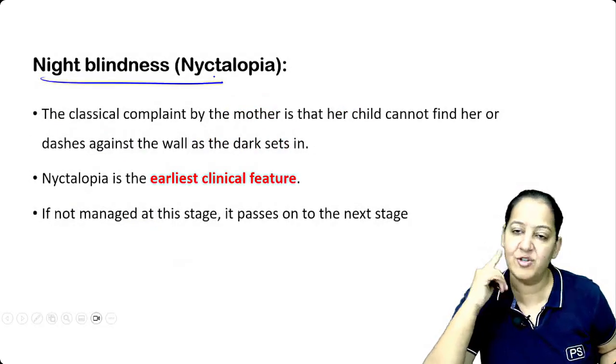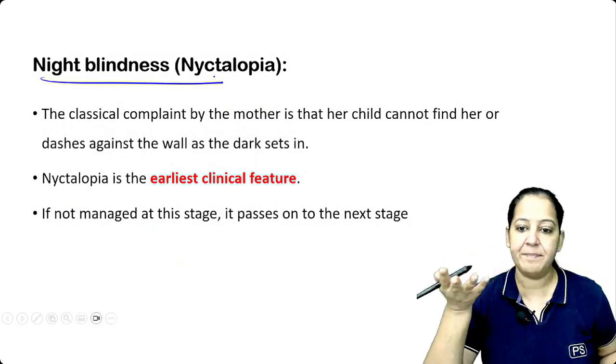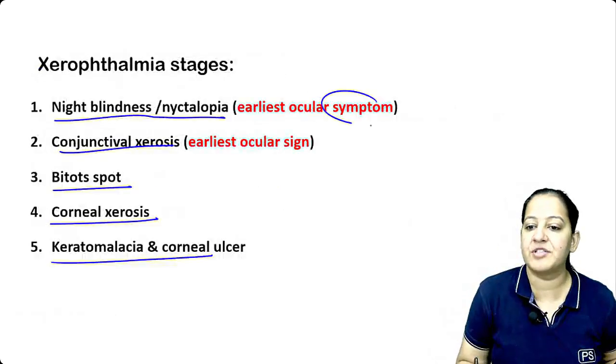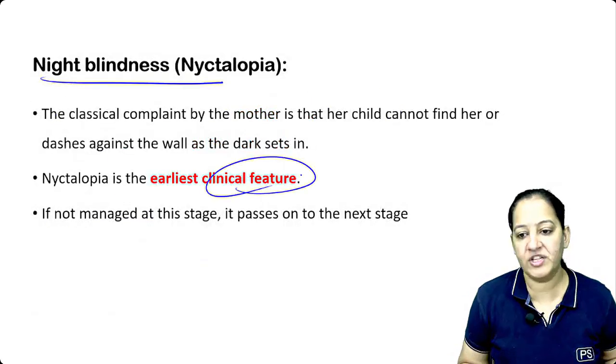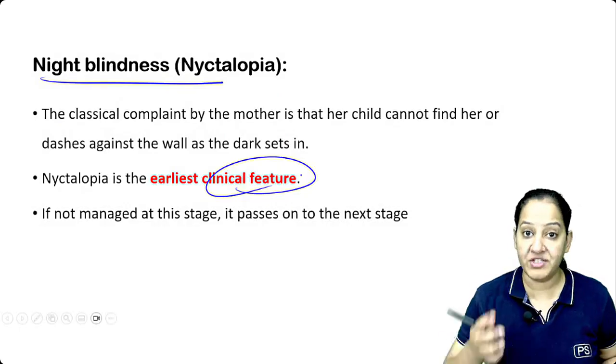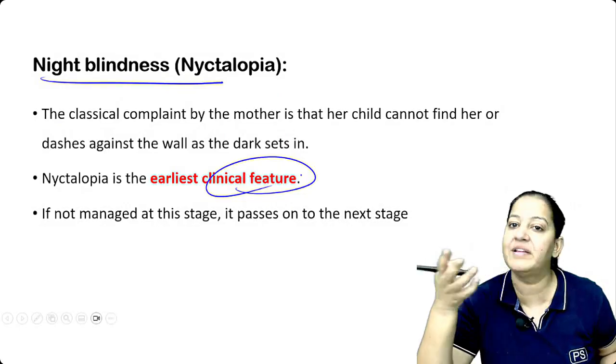Nyctalopia, night blindness. During the daytime the person can see, but during night the person cannot see. This is the first symptom, the earliest symptom. Usually the child has it. Mother will come to you and say, my child cannot see during evening or in the night. So night blindness, person can't see during the night time.